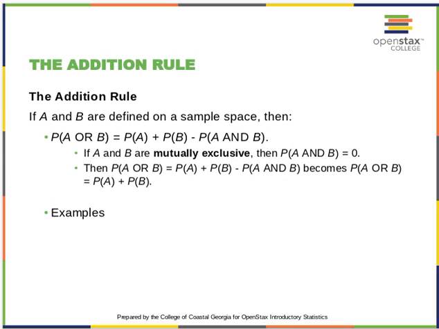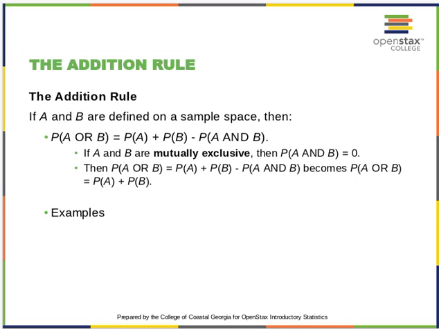It doesn't work very well for the heads or tails example, but let's say a die roll, and you want to know the probability that you get A, rolling a 1 or a 2, or B, rolling a 2 or a 3. The probability of A or B is going to be 2 over 6 plus 2 over 6 minus the overlap, which is 1 over 6. That's important because otherwise you're going to be double counting that space.